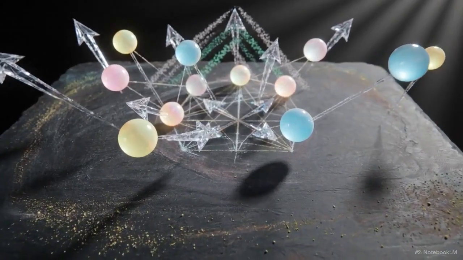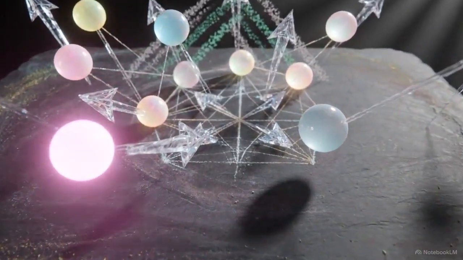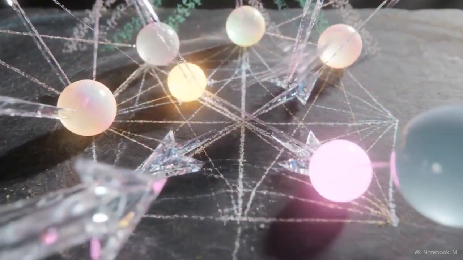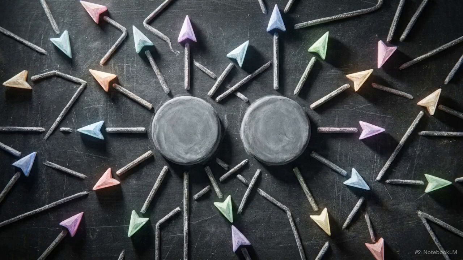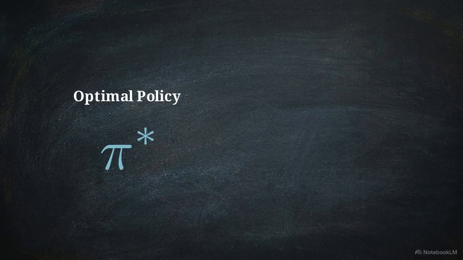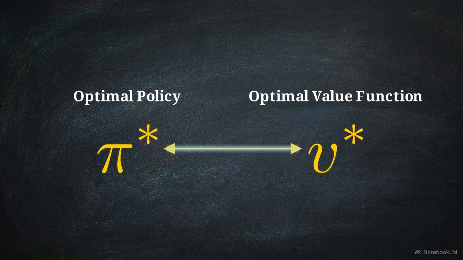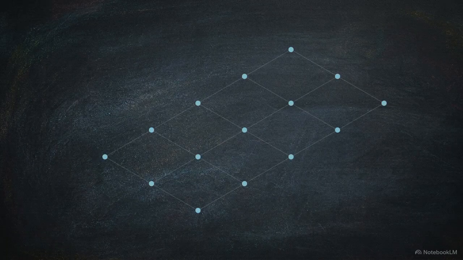In a Markov decision process, an agent navigates a network of states, executing actions and receiving rapid transitions in return. The objective of any reinforcement learning algorithm is to find two specific targets: the exact optimal policy, denoted as pi star, and the corresponding optimal value function, v star. Solving this problem depends on the environment.